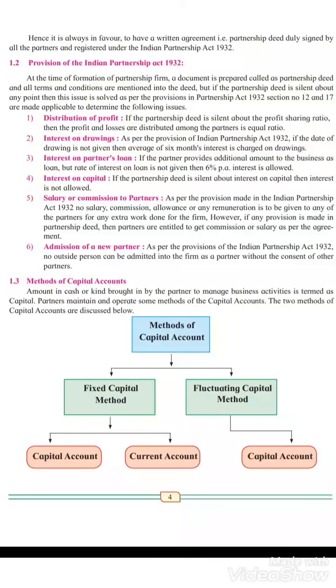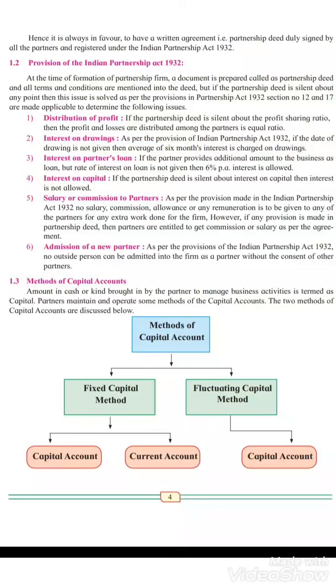Next is interest on capital. If the partnership deed has not mentioned any interest on capital, then interest is not allowed. Next is salary or commission to partners. As per this provision, any salary or remuneration paid to the partners comes under the Partnership Act 1932. If they have made any provision, then according to that they have to give the salary or commission.